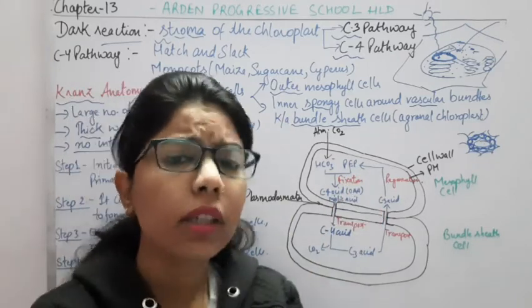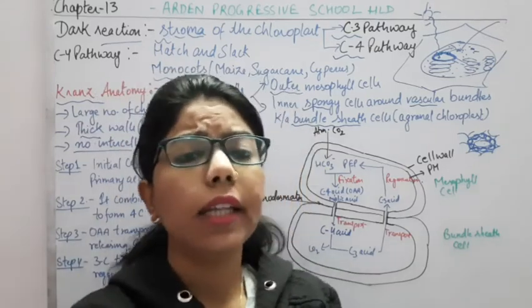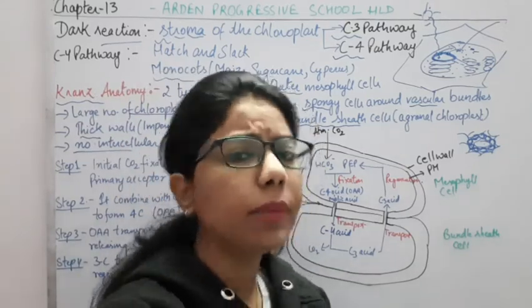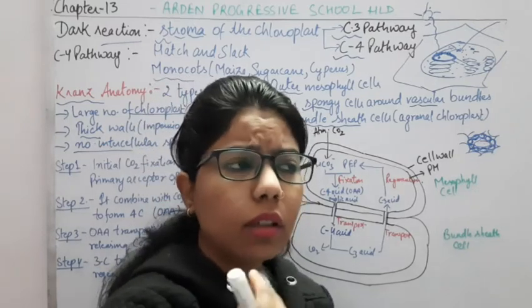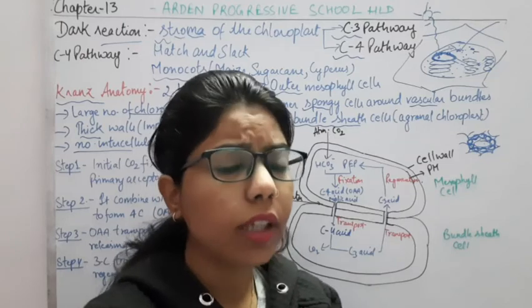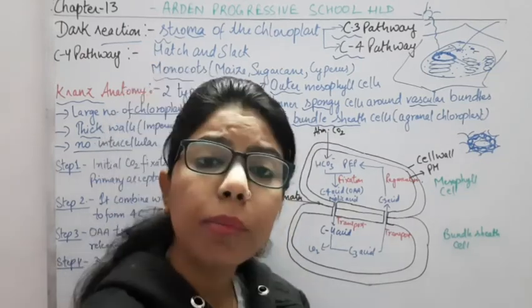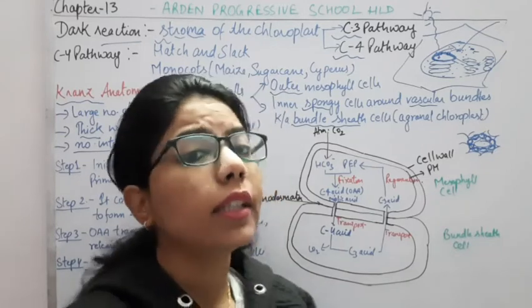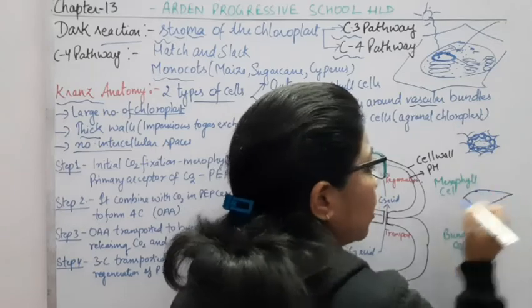Now the condition is, if in any temperate region or at extreme temperature, what will happen? There will be loss of water, or we can say there is very little water and the temperature is very high. If the temperature is high, then the leaves will close their stomata, right?